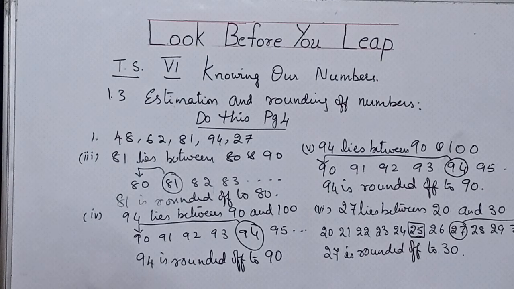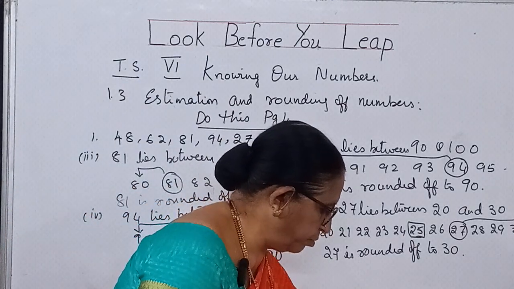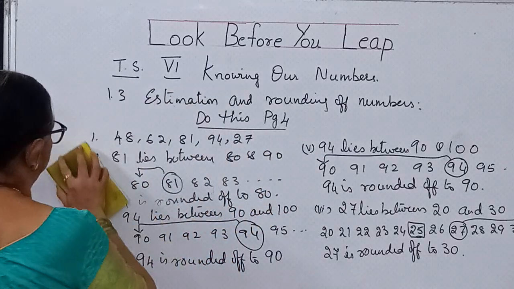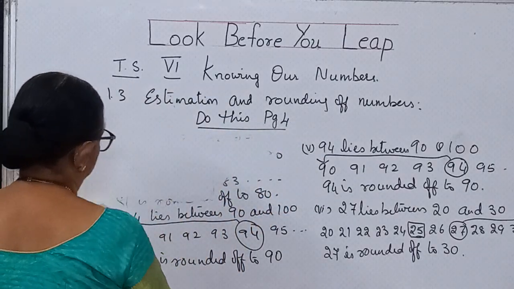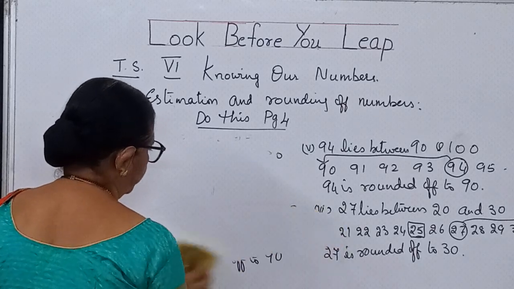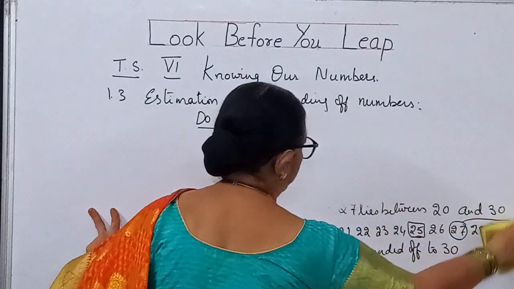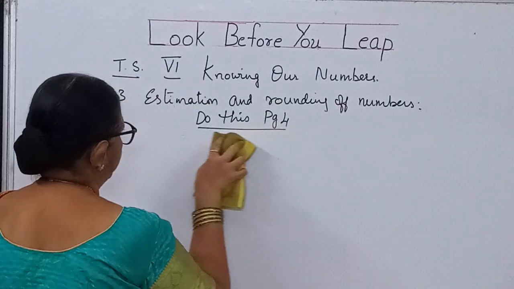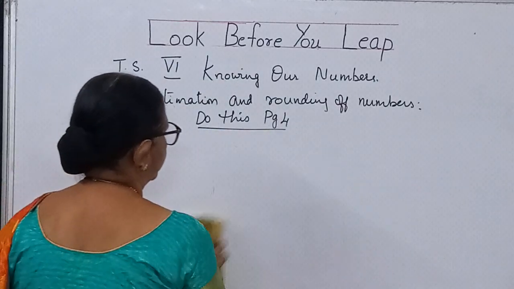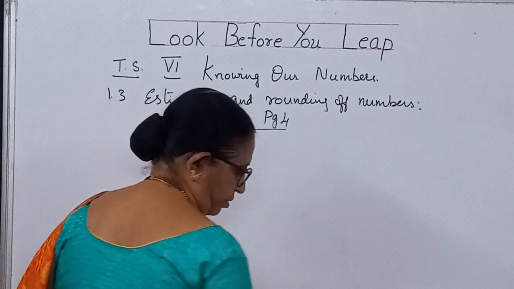So we have completed this first sum. Now I wanted to talk about the next problem. Means first one you have got to be done up to tens place. Now we are going to do hundreds place.